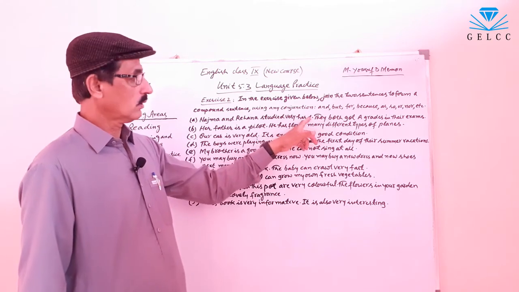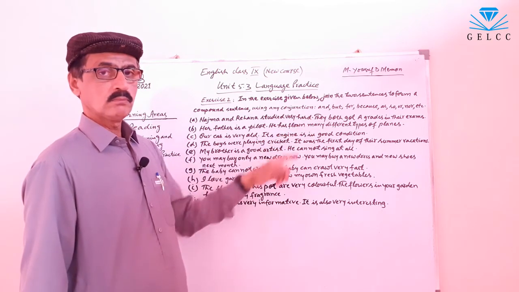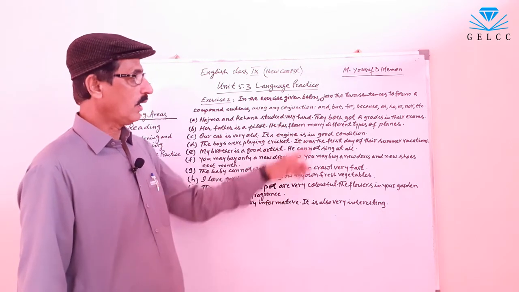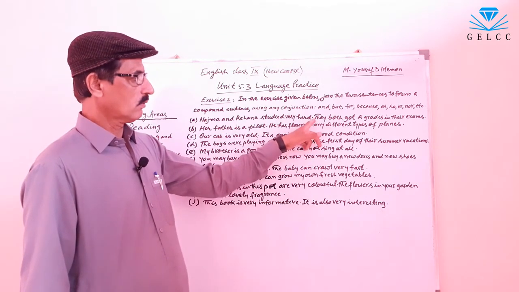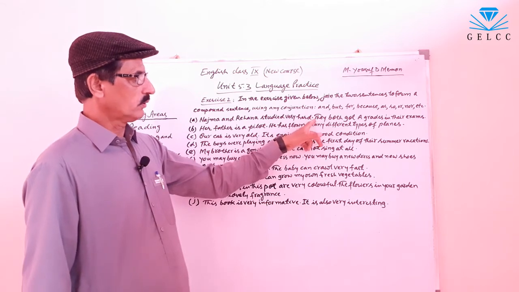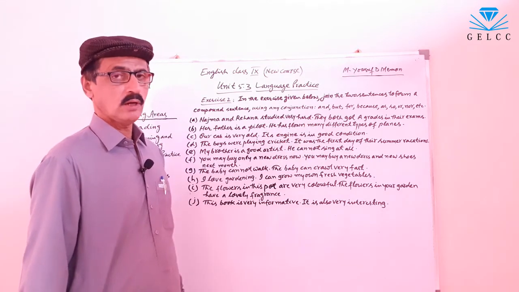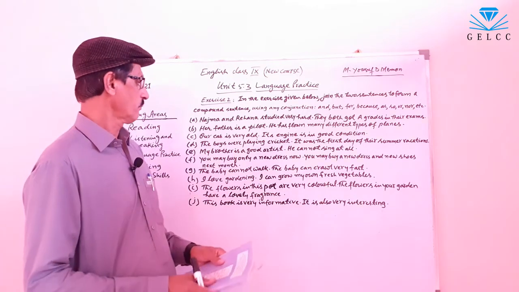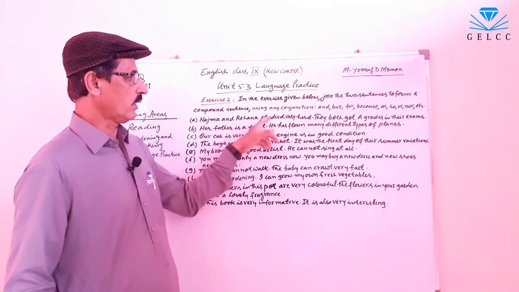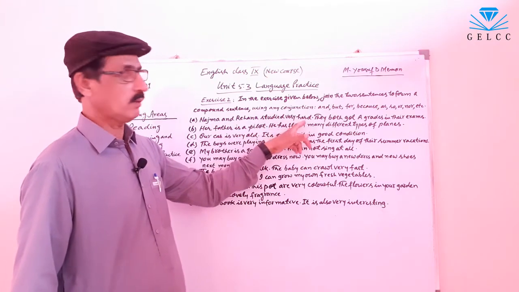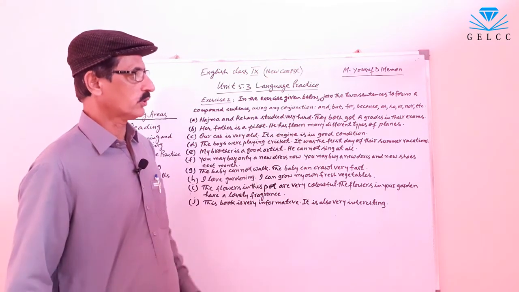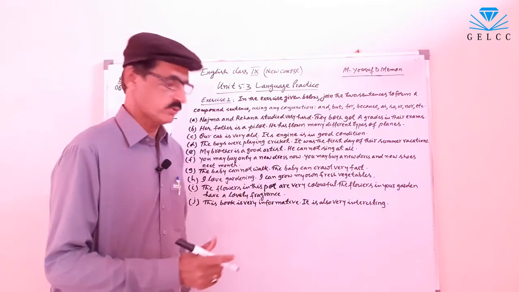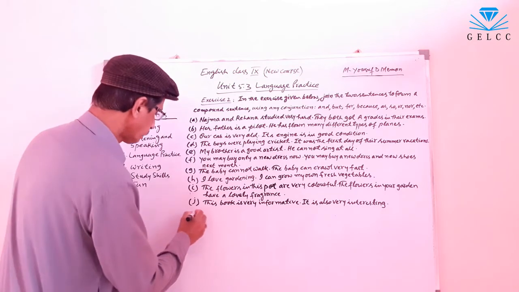Remove this full stop, put a comma and a conjunction, and then put the other sentence. The sentence will be a compound sentence. Najma and Rehana studied very hard, comma, so they both got A grades in their exams. This is a compound sentence. Let me write it.